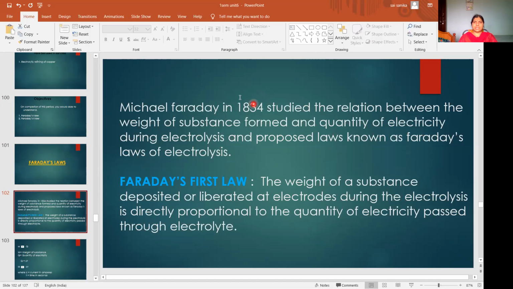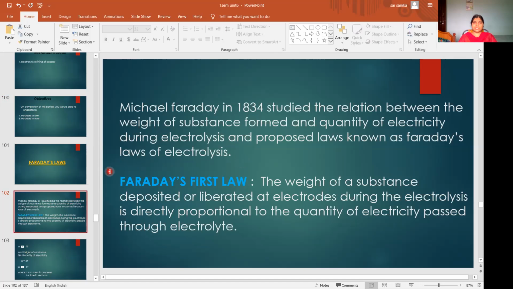He studied the relation between the weight of substance formed and the quantity of electricity passed during electrolysis, and he proposed these two laws, named Faraday's laws of electrolysis: Faraday's first law and Faraday's second law.